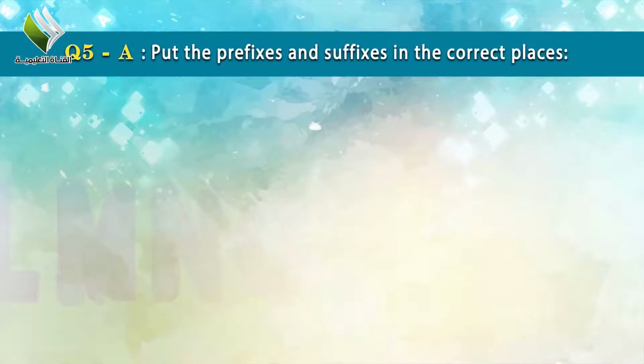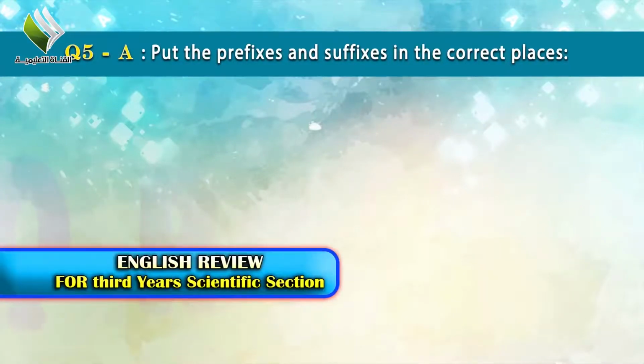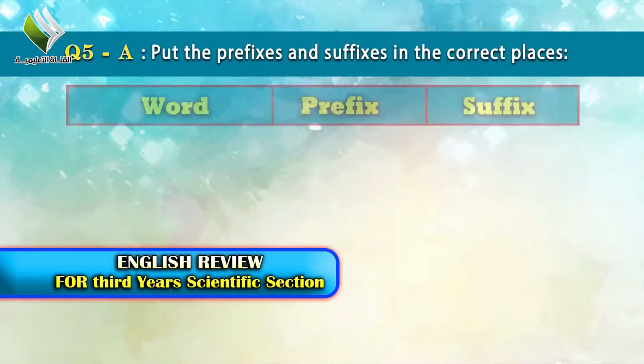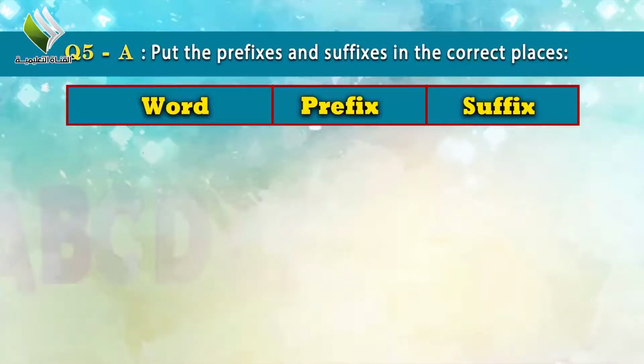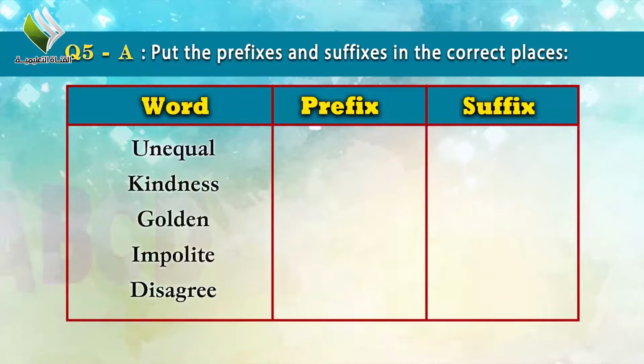Now look at this question. I'm talking about A and B. Put the prefixes and suffixes in the correct places. Now we are talking about prefix and suffix. Unequal, kindness, golden, impolite, disagree.